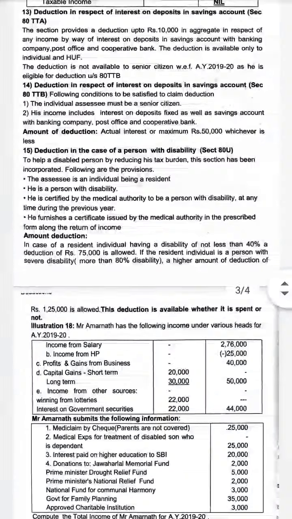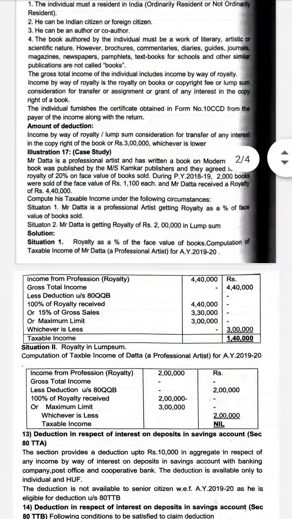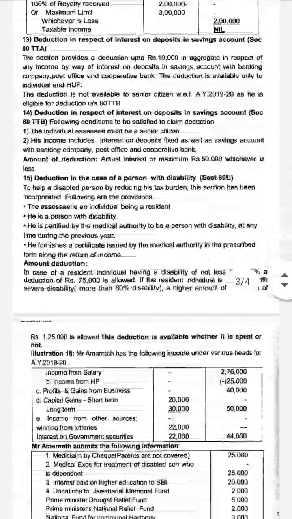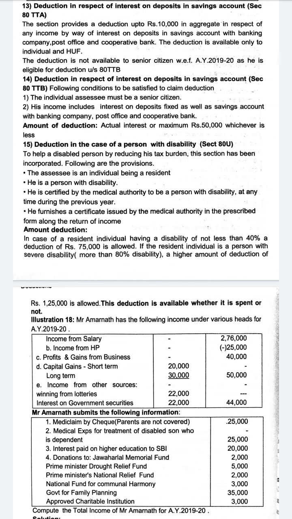Okay, and the remaining you can go through, rarely asked but still you can go through, which has been sent to you. Next is deduction in respect of interest on deposits in savings account. We have seen fixed deposit, interest on fixed deposit; this is interest on savings bank account. This section provides a deduction up to 10,000 in aggregate in respect of any income by way of interest on deposits in a savings account with a bank, company, post office and cooperative bank. The deduction is available only to individual and HUF.